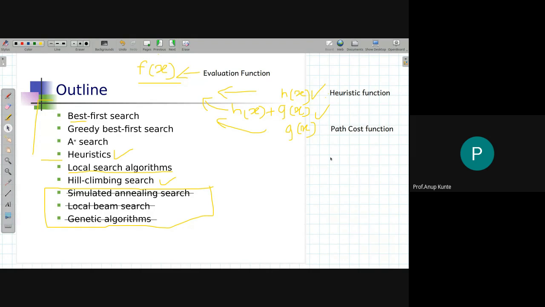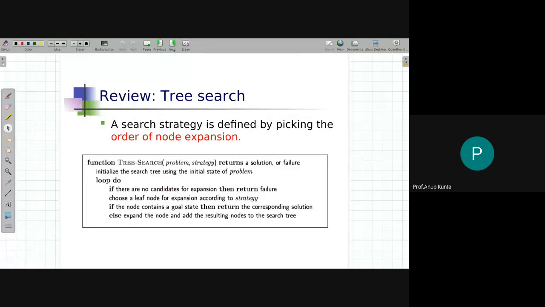These are the three algorithms that we are going to start discussing next, based on our understanding of what we mean by evaluation function. There is a notion of a heuristic function and there is a use of path cost.